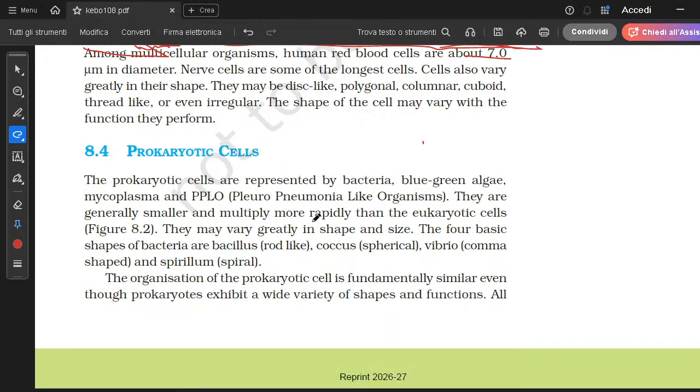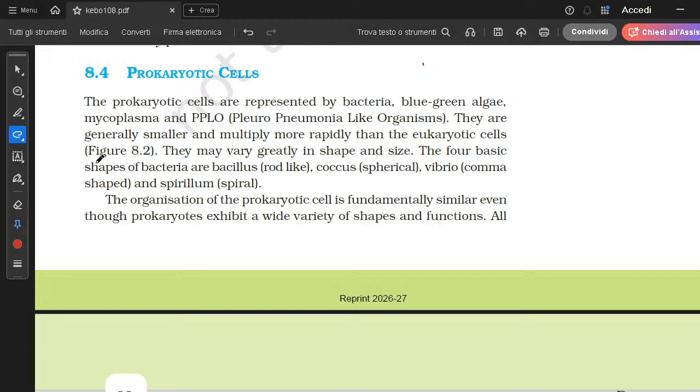Now we will study about prokaryotic cells. Prokaryotic cells are represented by bacteria, blue-green algae, mycoplasma and PPLO.